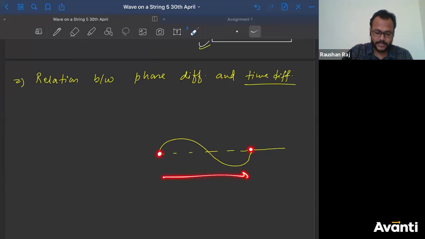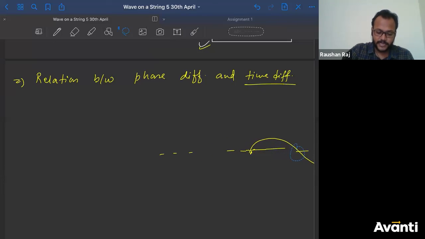I'll say 1 capital T, time period, right? If this point has to move here, that means this wave has to move here. So what will be the time taken by this? 1 capital T, 1 time period, right? 1 time period will be taken by the wave to move from this point to this point, right?